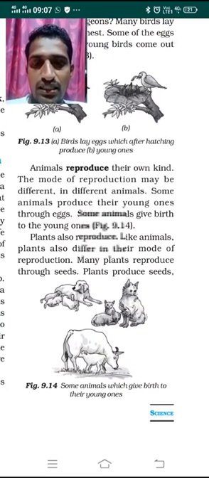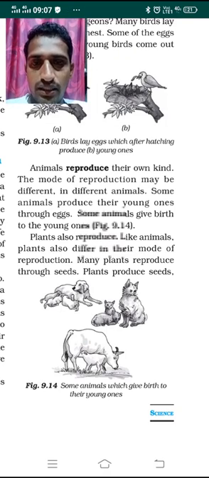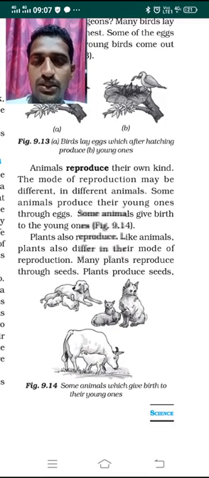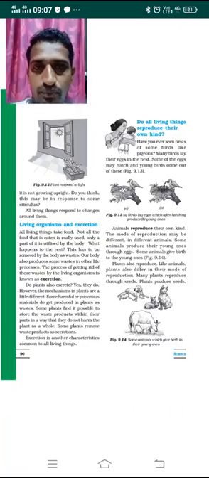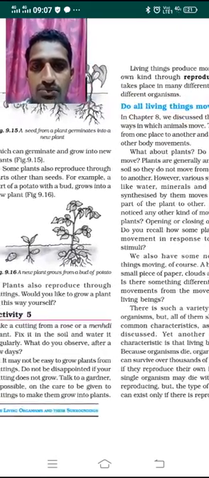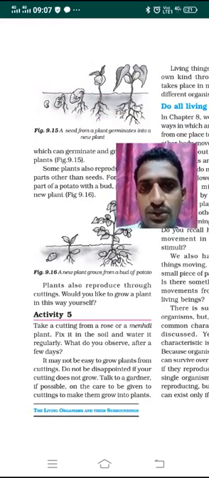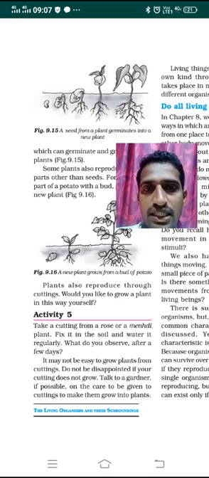The dog has given birth to young ones, the cat has given birth to kittens, and the same with cattle and buffalo. Now look at the diagram here. You can see the small seed, which can germinate and grow into a young plant.